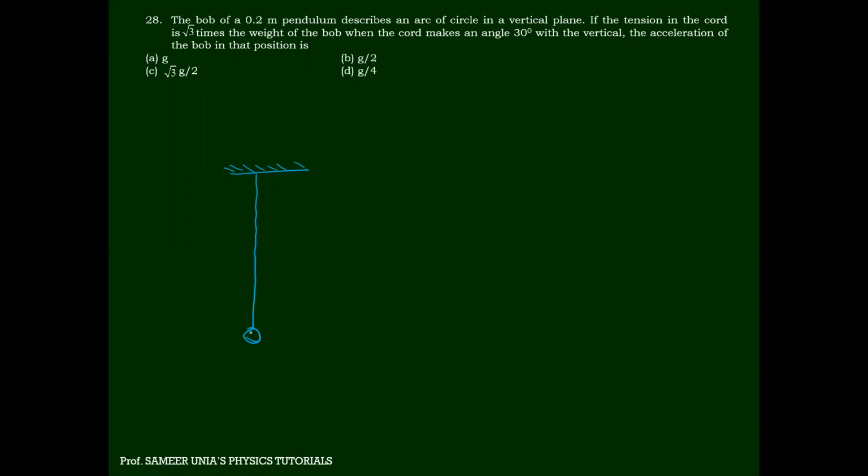This is the bob. Now it is making how many degrees? 30 degrees. Pay attention. This is tension, this is mg.